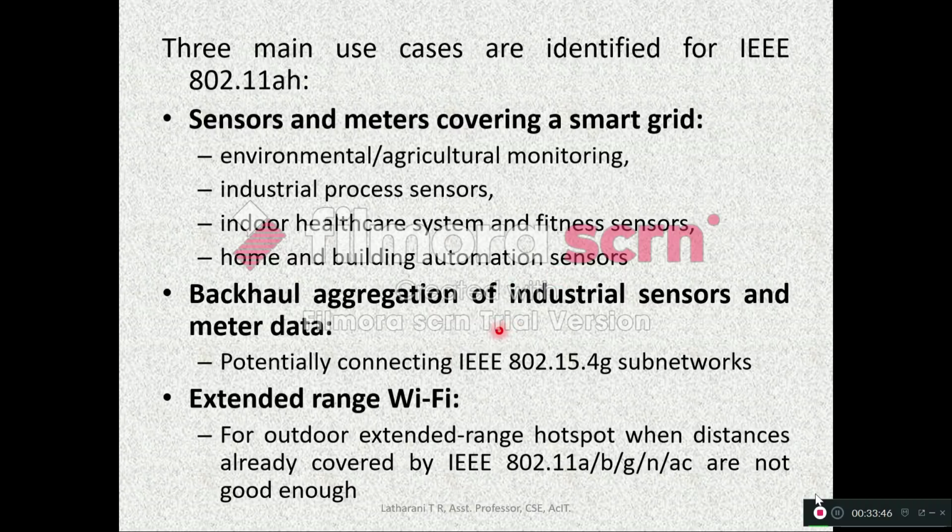Then backhaul aggregation of industrial sensors and metadata, potentially connecting IEEE 802.15.4g subnetworks. Third, extended range Wi-Fi for outdoor extended range hotspots: when the distance covered by the IEEE 802.11 a, b, g, n, ac flavors is not good enough, then 802.11ah can be used for extended range.